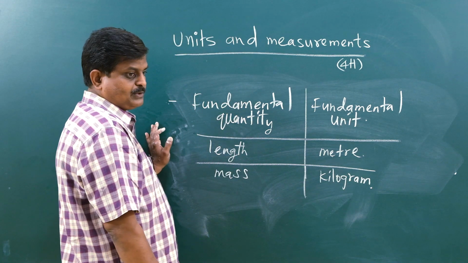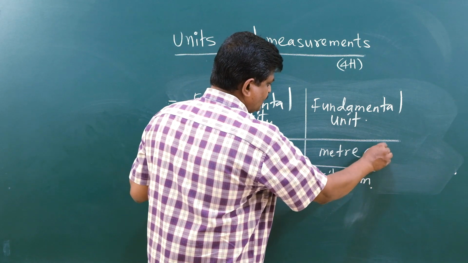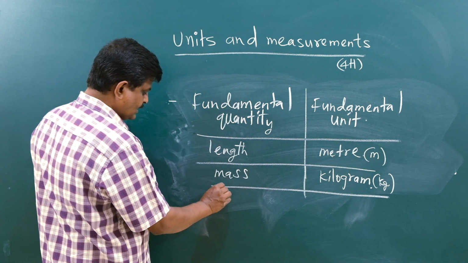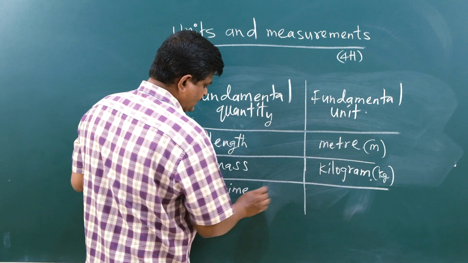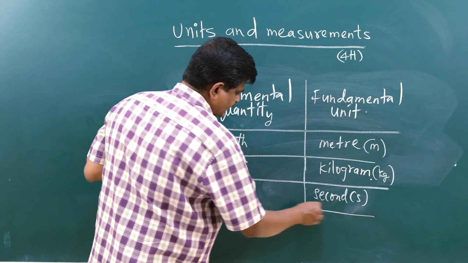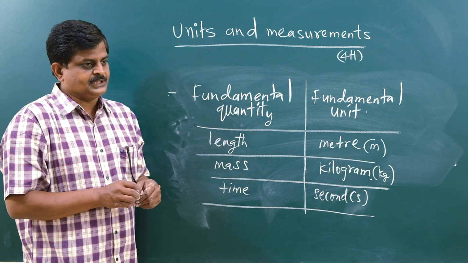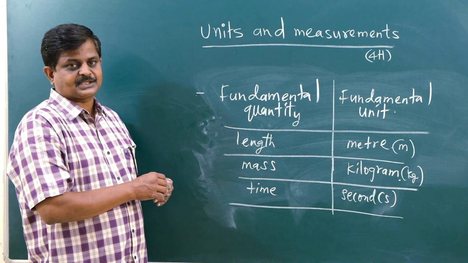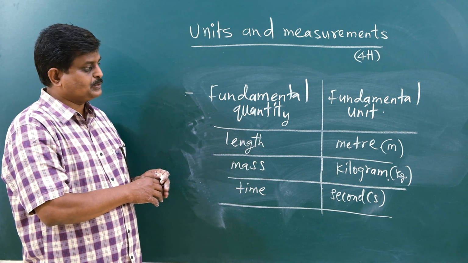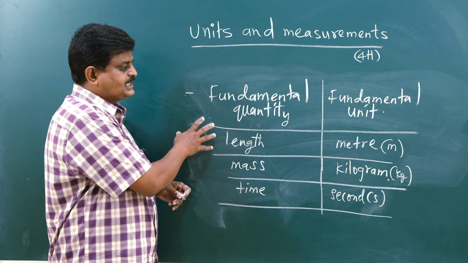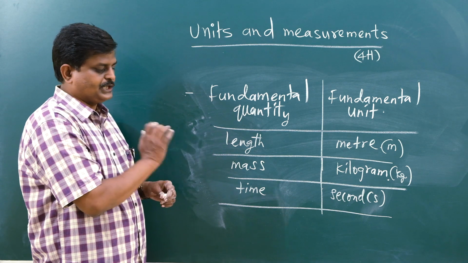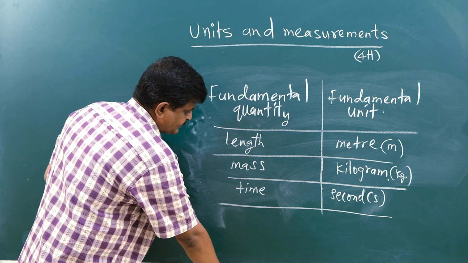Meanwhile, you have to remember the symbol used for each. For example, the meter symbol is m, the kilogram symbol is kg. And one more thing, time. Time is also a fundamental physical quantity. The unit is the second. The symbol is s. I told you, if you study SI, the System of International Units, over there you will come across 7 fundamental units and 2 supplementary units. For the time being, I have given just an example list of fundamental quantities and their corresponding units.